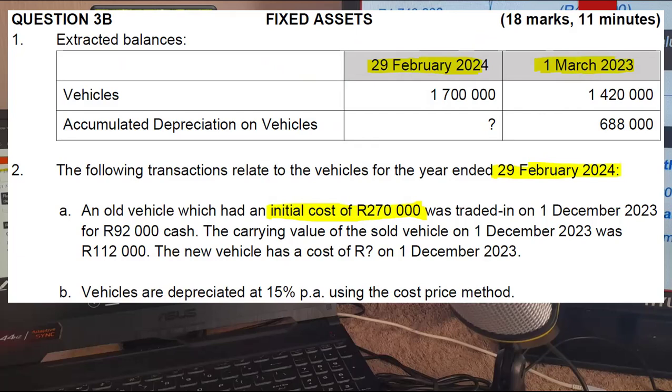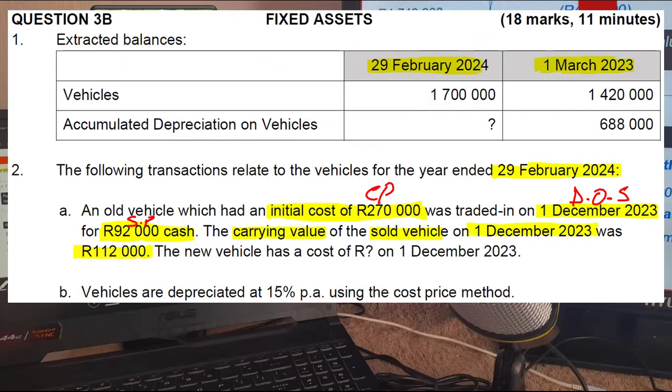On the 1st of December 2023, highlight that. So this is when we stopped using the old vehicle and it was traded in for 92,000 Rand cash. So let me write what's been given here. First of all, we are given the cost price of the vehicle sold. We are also given the selling price of the vehicle sold. We are also given the date of sale, which is the 1st of December 2023. The carrying value, that is worth highlighting. The carrying value of the sold vehicle on the 1st of December was 112,000.